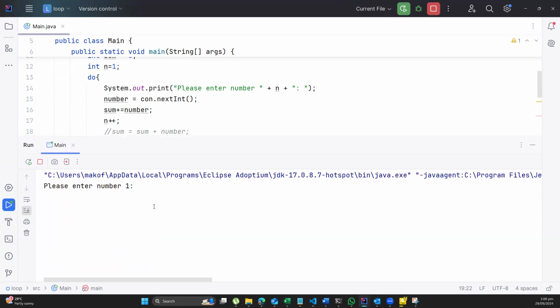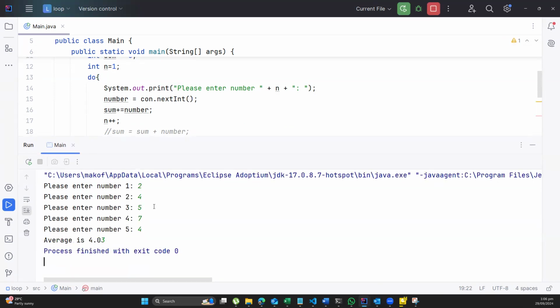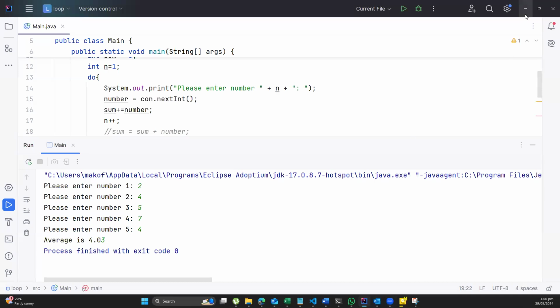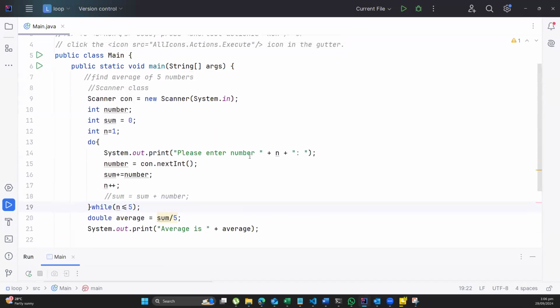I have 1, and then it tells me what my average is. So this is the loop. This is how the loop works. Now, all the examples I have given you, you would realize that I set n is equal to 1 and I use that to do what I have to do.